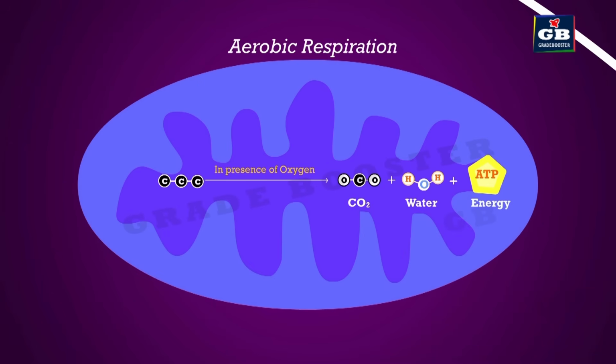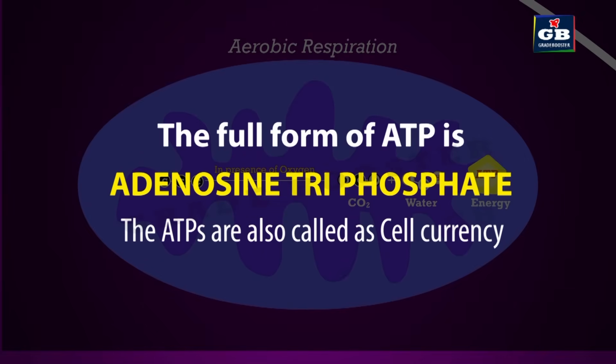This energy gets packed in ATP molecules. The full form of ATP is adenosine triphosphate. These ATPs supply energy to different activities of these cells. For this reason, these ATPs are called cell currency.